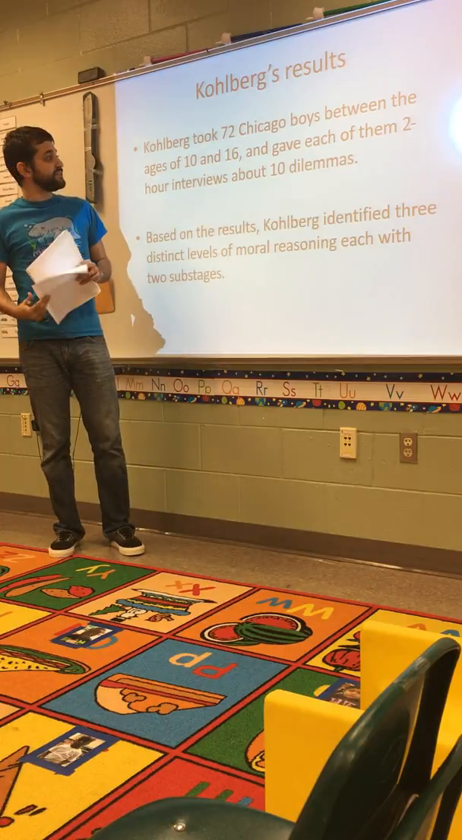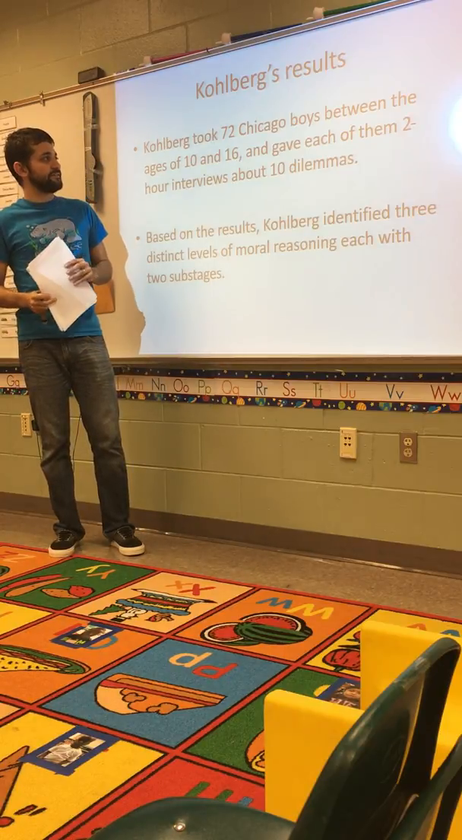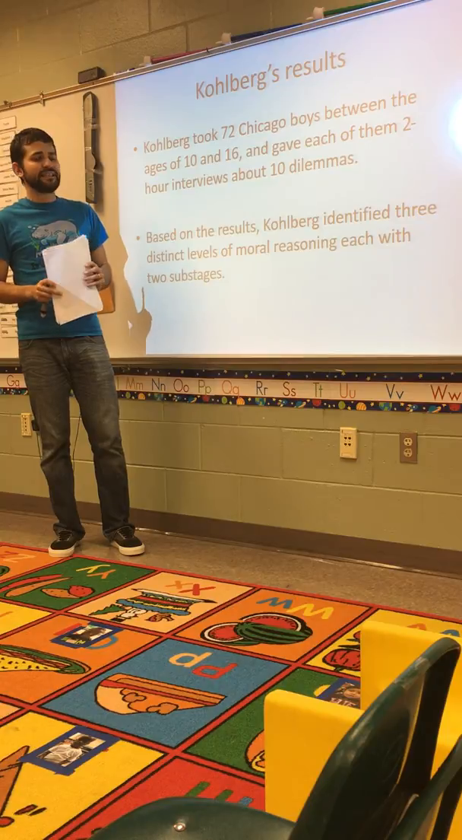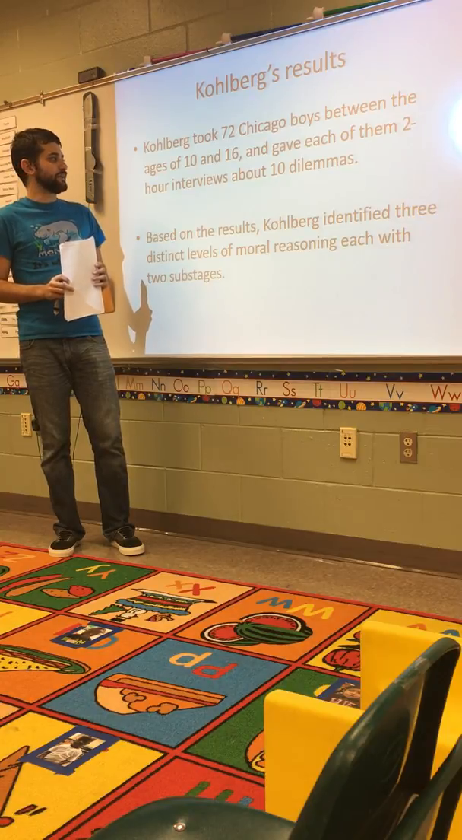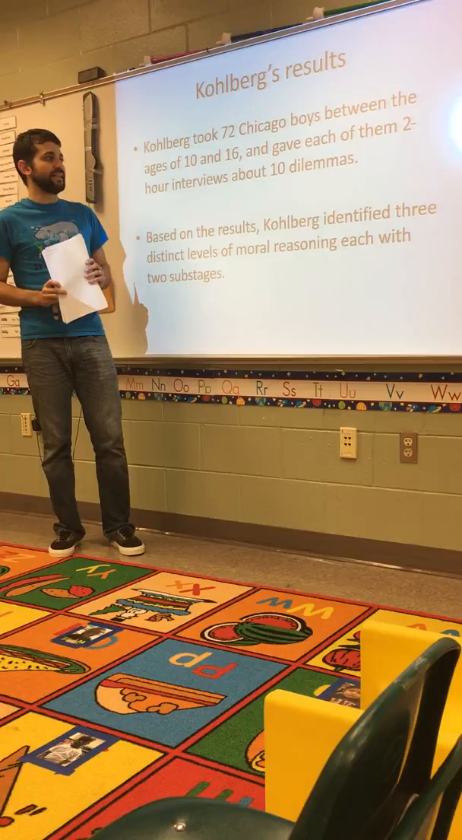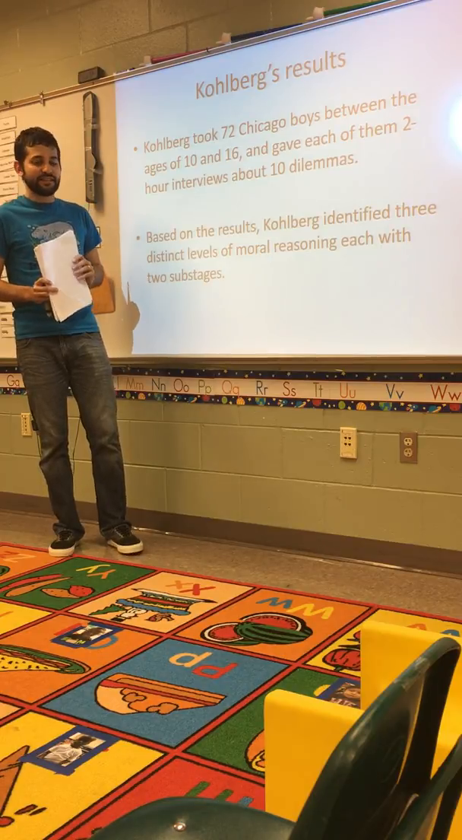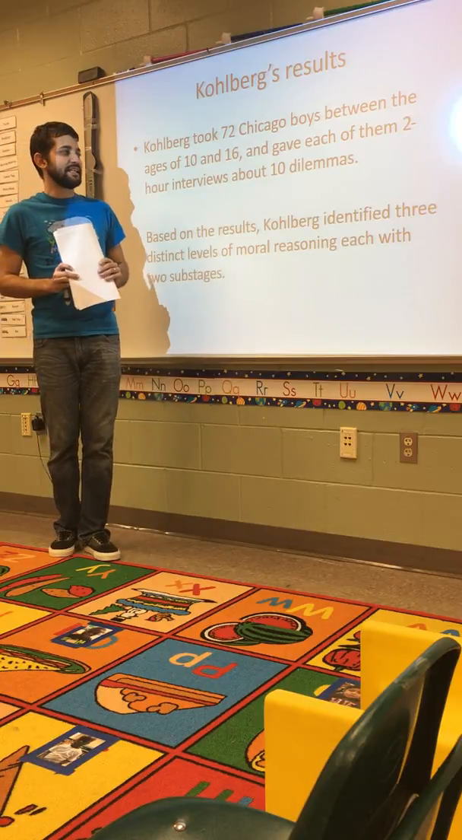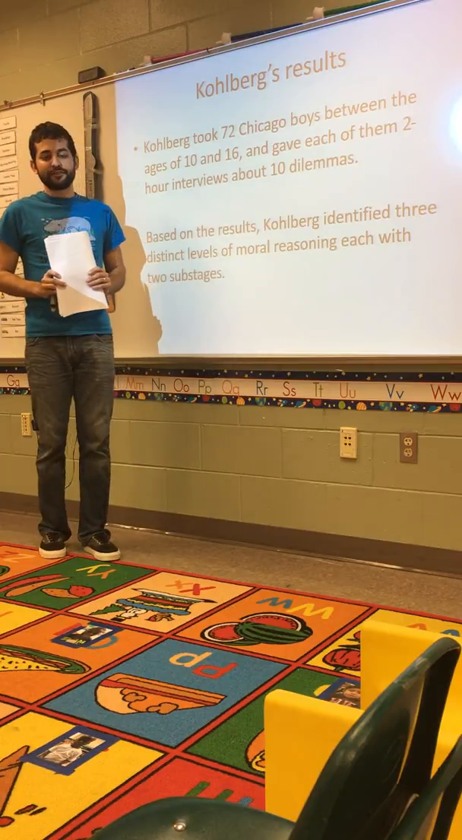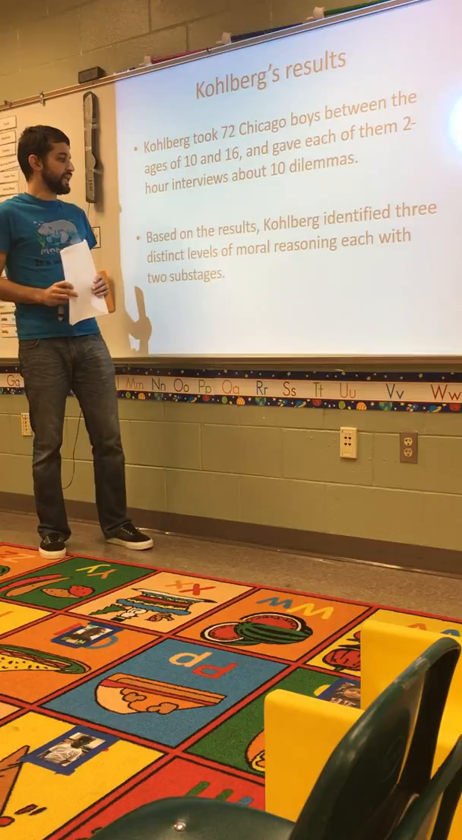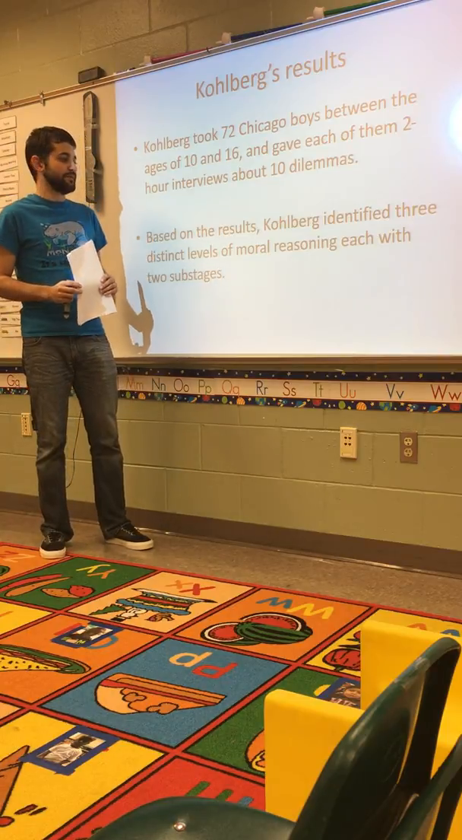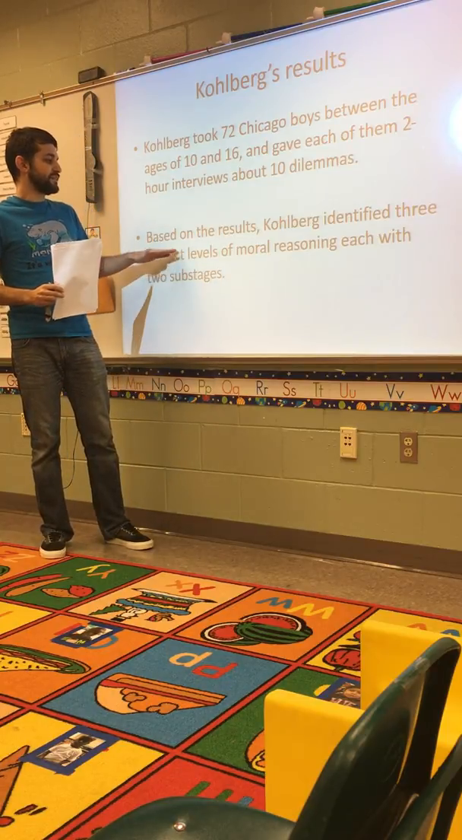So Kohlberg's results. He gathered these results by interviewing 72 boys from Chicago between the ages of 10 and 16. During these interviews that lasted 2 hours, to each child, he presented a series of 10 stories with moral dilemmas in them. And he used these dilemmas to come up with his theory. Based on the results,